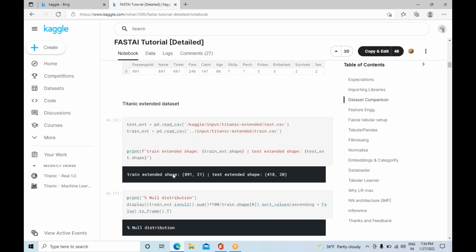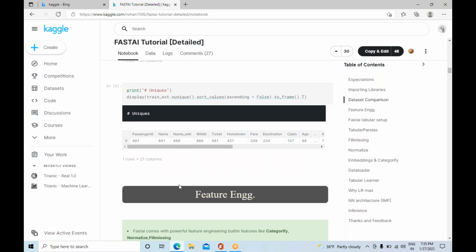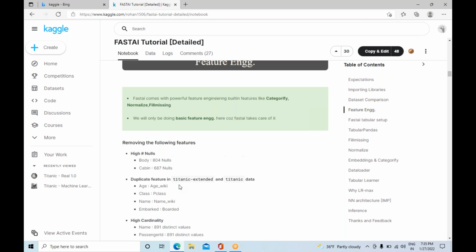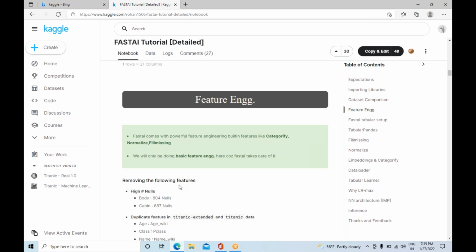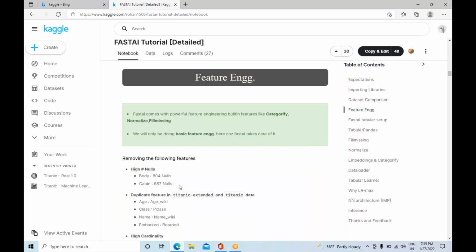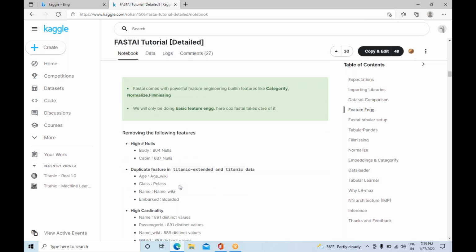Next one is feature engineering. I already told you, normalization and feature scaling are very important.